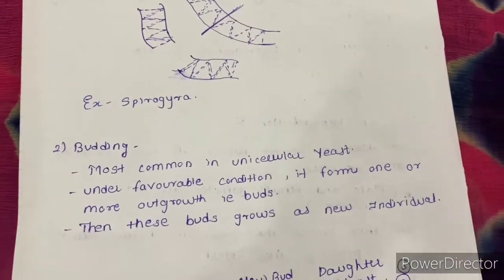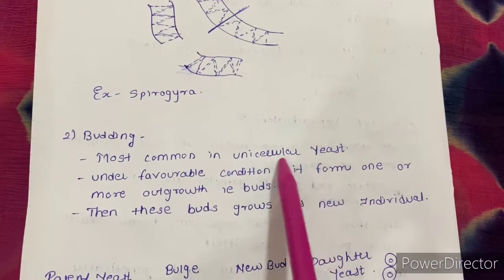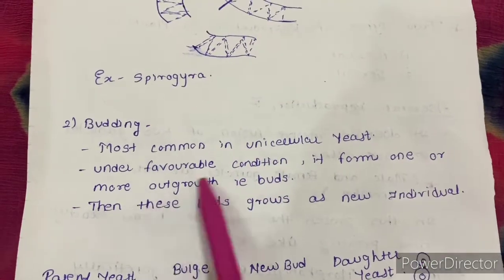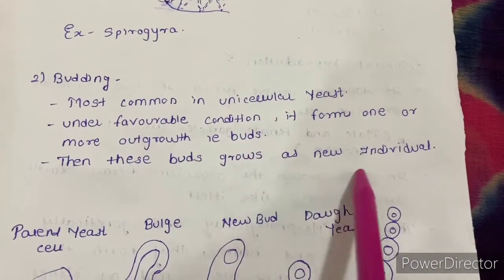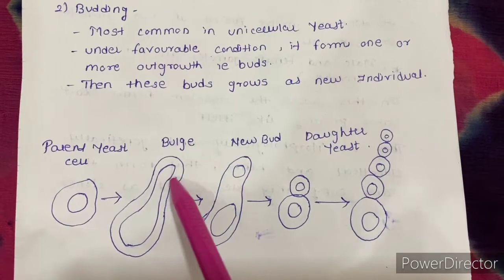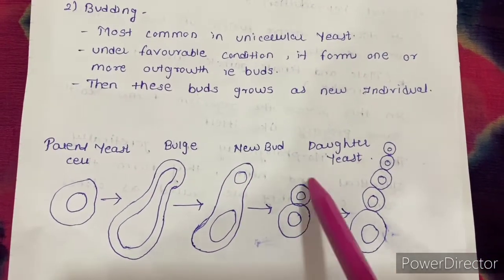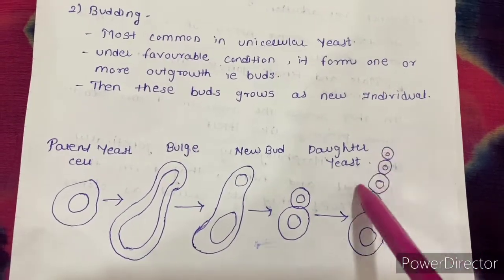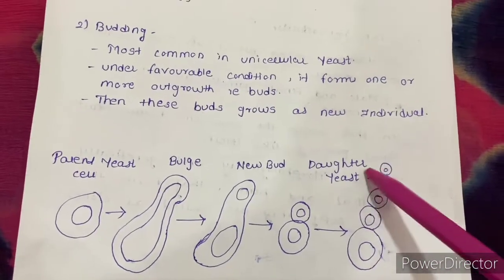Next is budding. It is most commonly seen in unicellular yeast. Under favorable conditions, it forms one or more outgrowths, that is buds. Then these buds grow as new individuals. See here, if this is parent yeast, first it will form a bulge, then it will form a new bud, and this new bud will separate from the parent cell and will grow as a new, independent individual and will form one or more daughter cells.